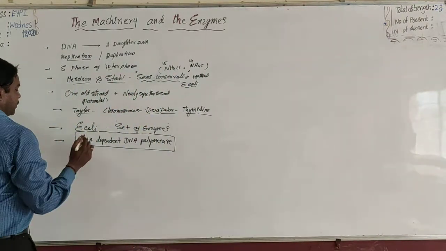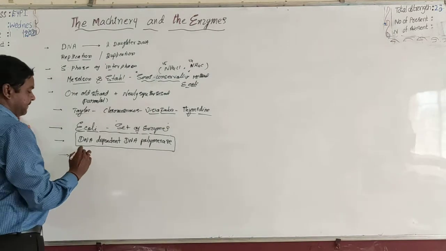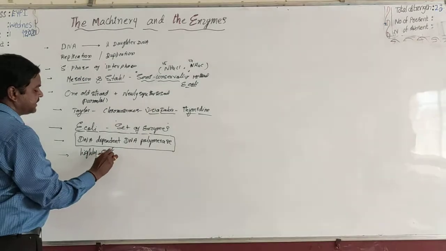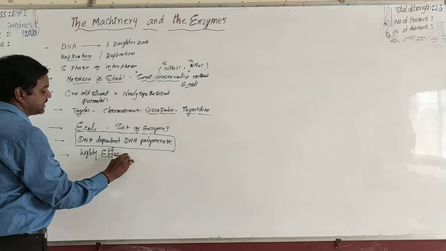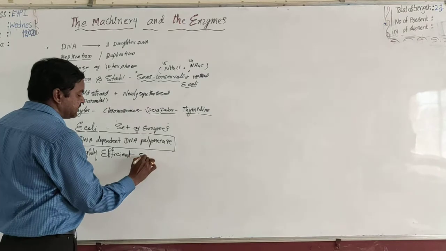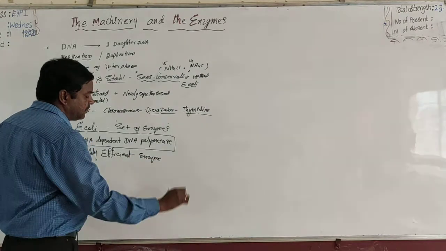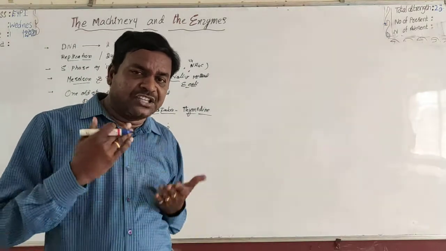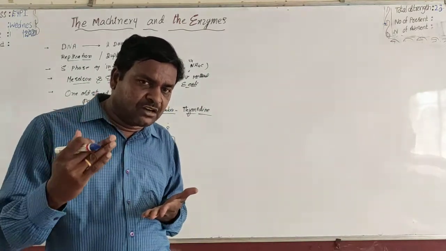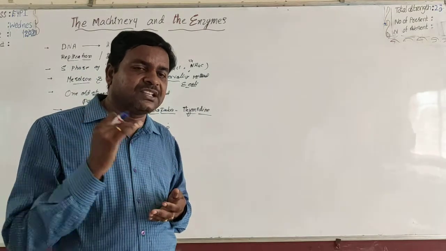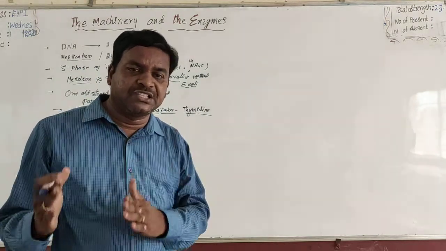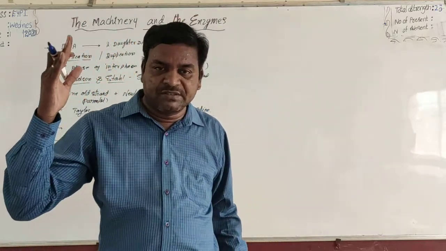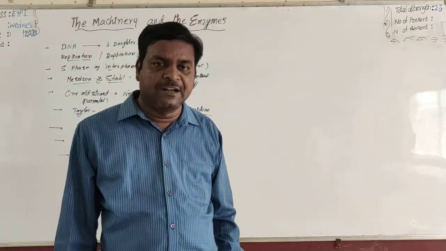This enzyme is a highly efficient enzyme. Why is it considered highly efficient? Because it polymerizes a large number of nucleotides within a very short period of time. For example, thousands of nucleotides are present in the template strand.